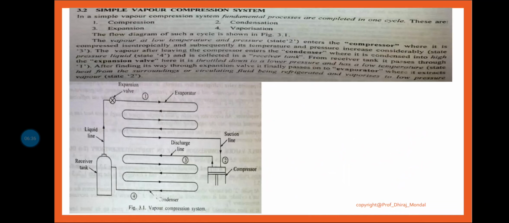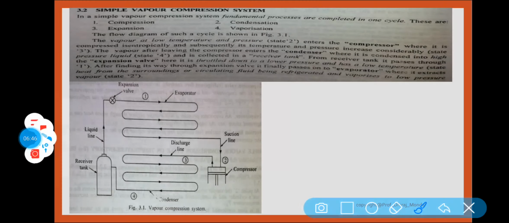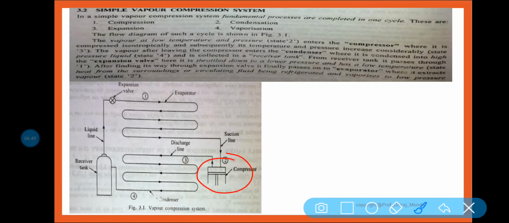Now the vapor compression refrigeration system is basically operated by four main devices: one is the compressor, one is the condenser, one is the evaporator, and one is the expansion valve.